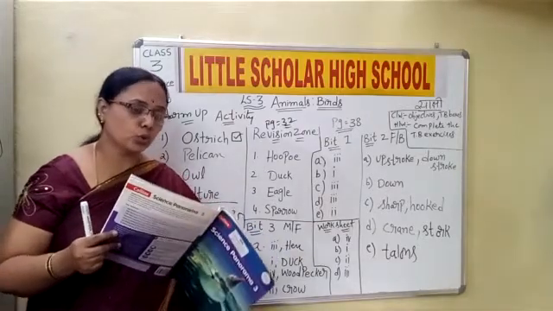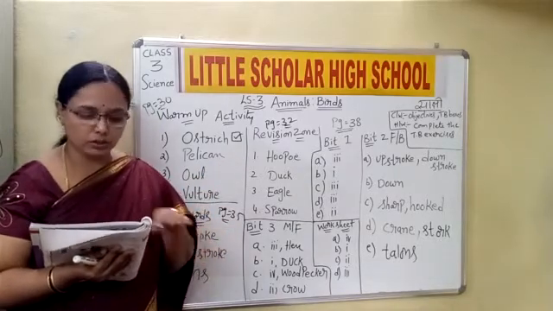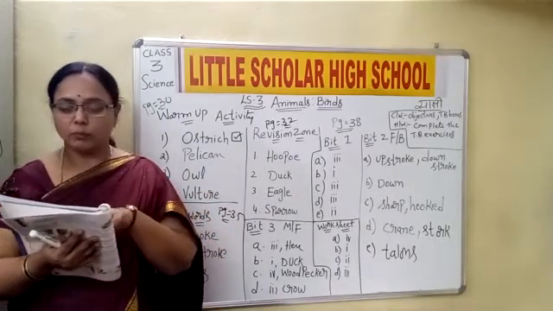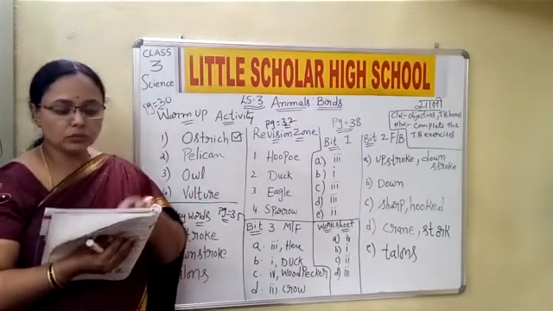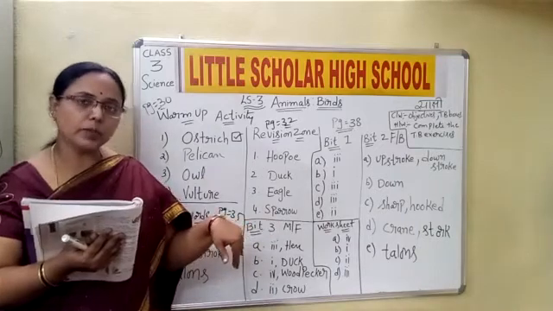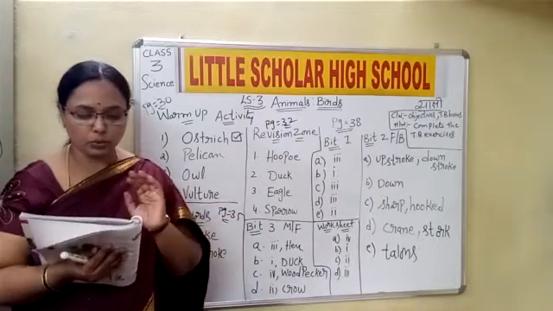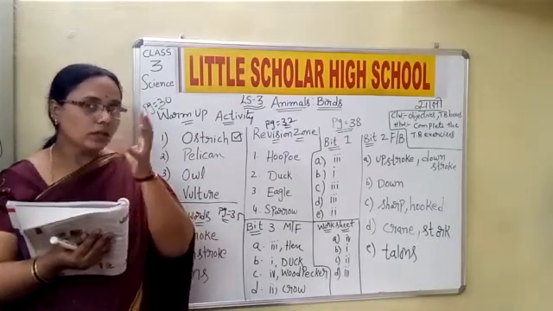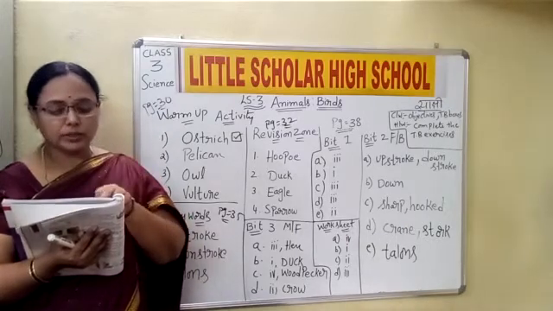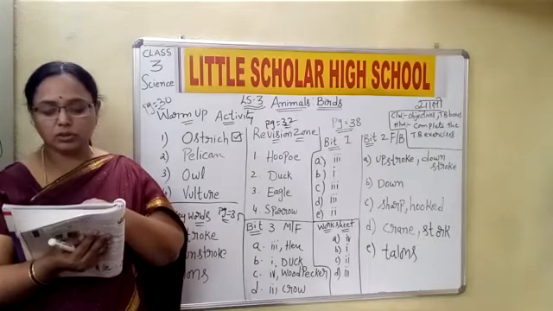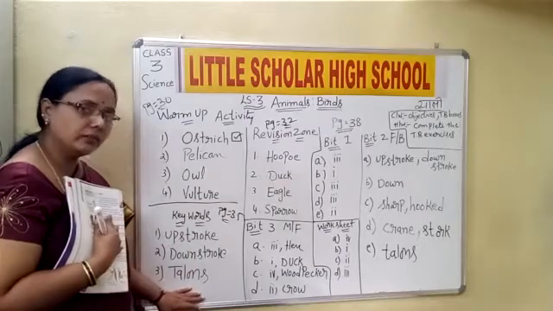Upstroke is the upward flapping of the wings. Flapping is nothing but the movement of the wings. Downstroke is the downward flapping of the wings. Talons are the sharp curved claws of a flesh eating bird, like the vulture. So these are the keywords we have learnt in this lesson.